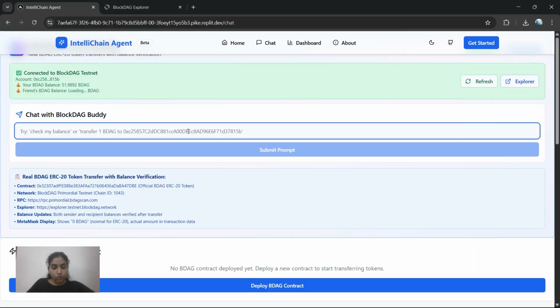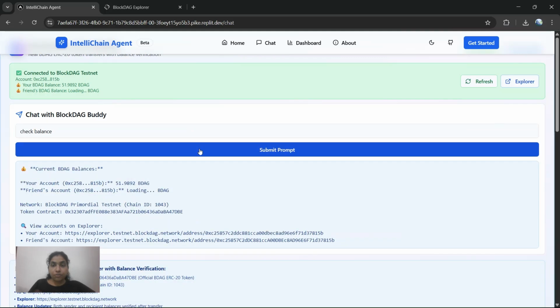All you have to do is interact, like check balance, and everything will be done. Here you can find your account balance, which is 51.9892. This is what happens behind the scenes, and it is displayed here. We made it so simple that even common users can easily access the blockchain.